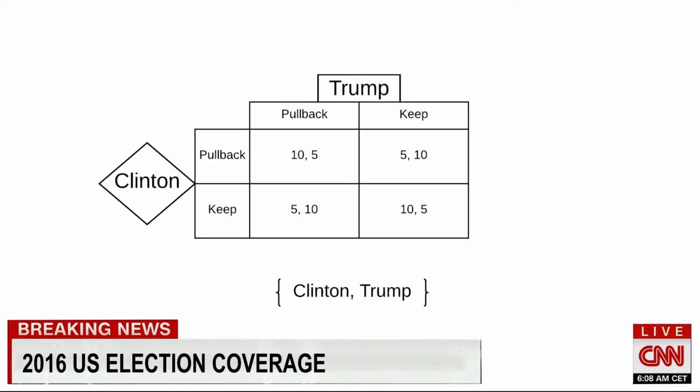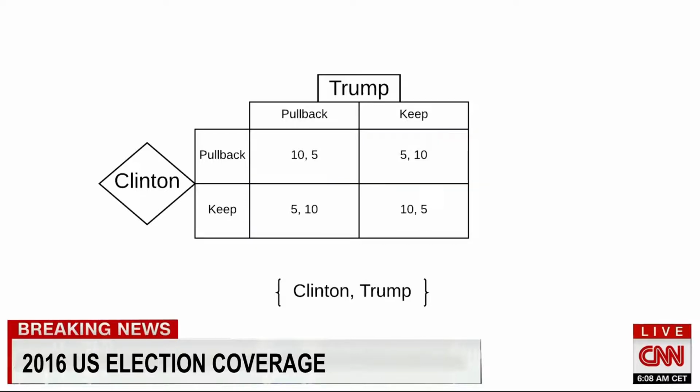Hillary would prefer to have the same opinion as Trump does. For example, Hillary gets a higher score of 10 when they both choose to pull back troops or they both choose to keep troops in Afghanistan. Similarly, Trump gets a higher score when they choose differently.